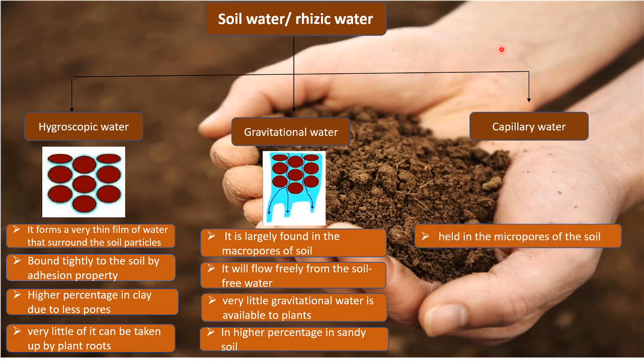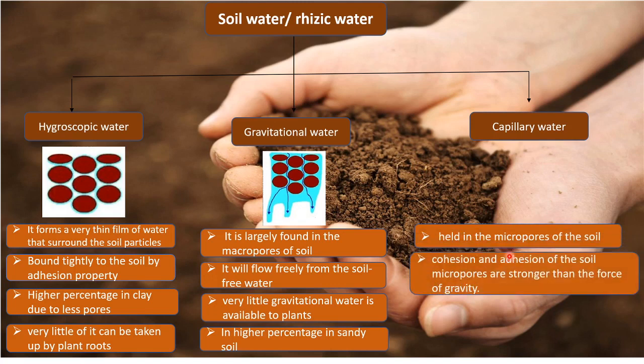Now we look into what capillary water is. Capillary water is held in the micropores of the soil. That means it is present in the smaller pores of the soil. What works in capillary water? The cohesion and adhesion force of the soil micropores are stronger than the force of gravity.